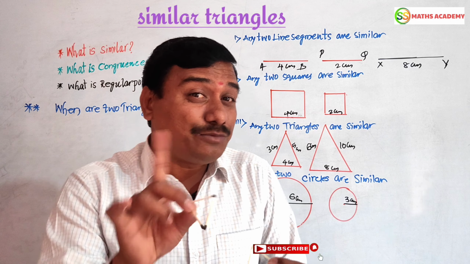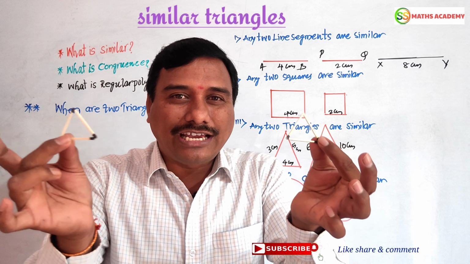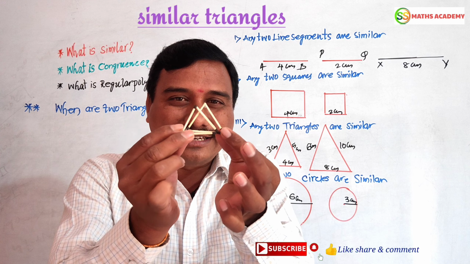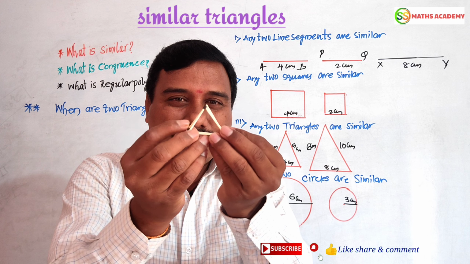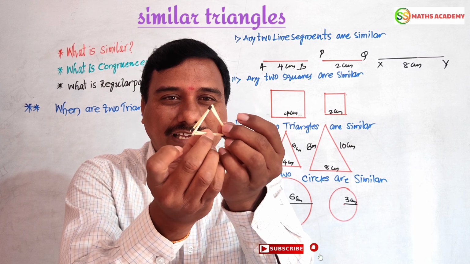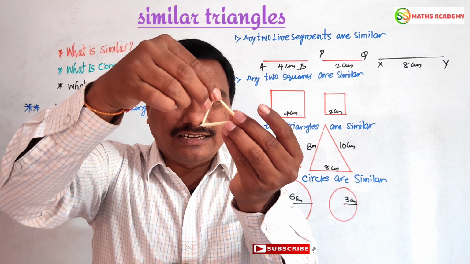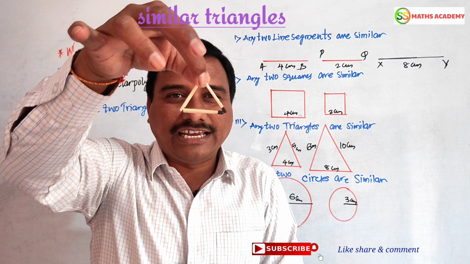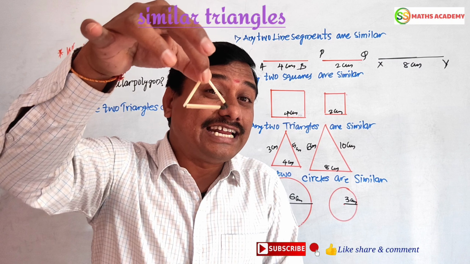Because congruence means same shape and same size, you know. These two triangles I am going to coincide. It is looking like one triangle. Yes. These two triangles are called congruent.